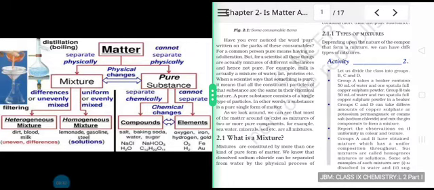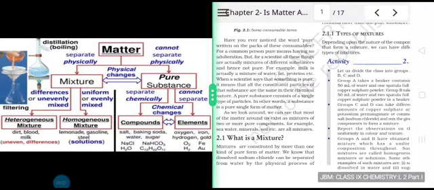So, what is basically a pure substance for a scientist? When a scientist says that something is pure, it means all the constituent particles of that substance are the same in their chemical nature. A pure substance consists of a single type of particles. In other words, a substance is a pure single form of matter.